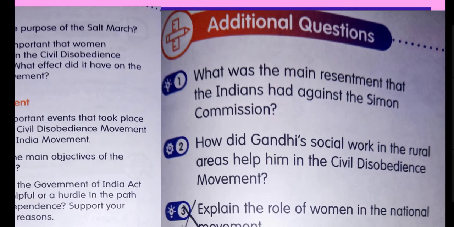How did Gandhiji's social work in rural areas help him in the civil disobedience movement? Gandhiji's followers took to social work in rural areas after the non-cooperation movement. They focused on the betterment of the deprived section of the society. This helped in spreading the message of satyagraha at the village level, which was important for preparing a mass base for the civil disobedience movement later.